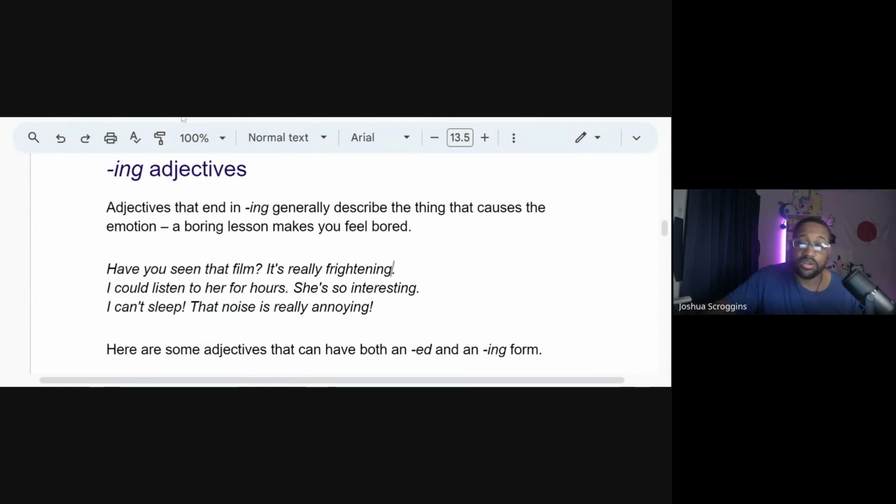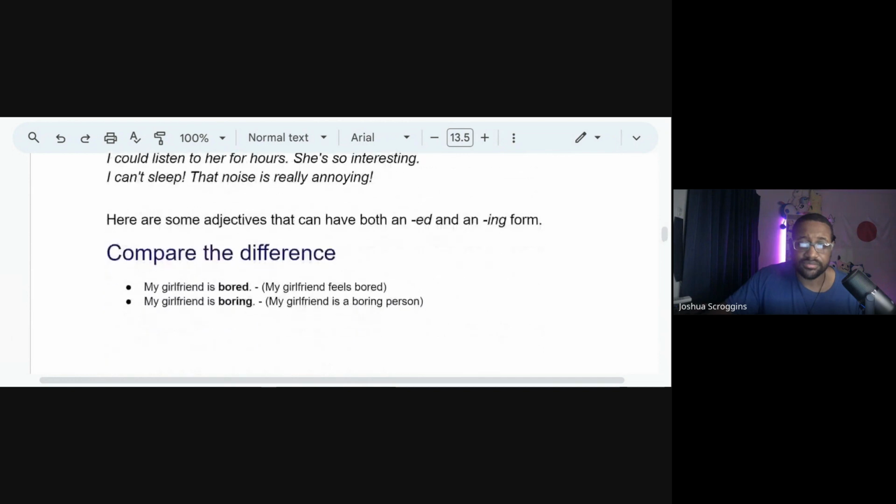So hopefully that was somewhat clear, or as we say in English idiom, as clear as mud. As clear as mud. So any questions right now? Any questions? All right, no questions. We'll keep going. Let's do a little bit more practice.